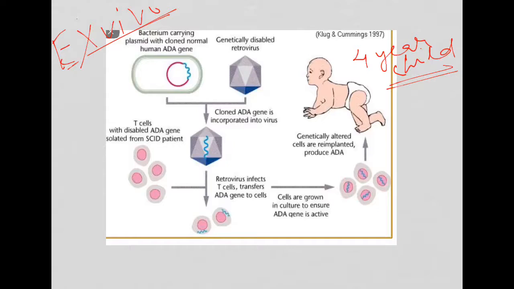Adult stem cells will be taken out from the patient, and they will be cultured in petri plates like this, and the therapeutic gene will be introduced. Let me draw.